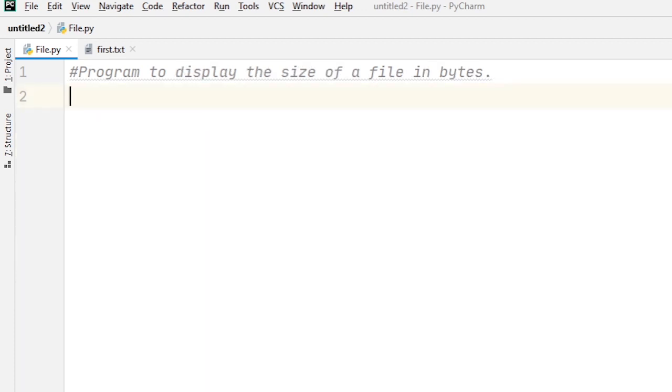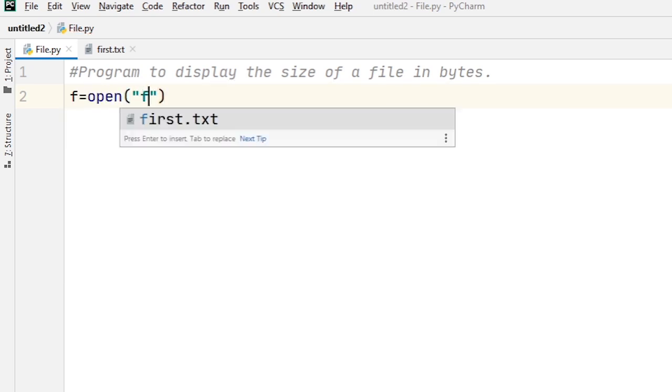Now suppose the question is: write a program to display the size of a file in bytes. So for that, first I create a file object and open the file first.txt.